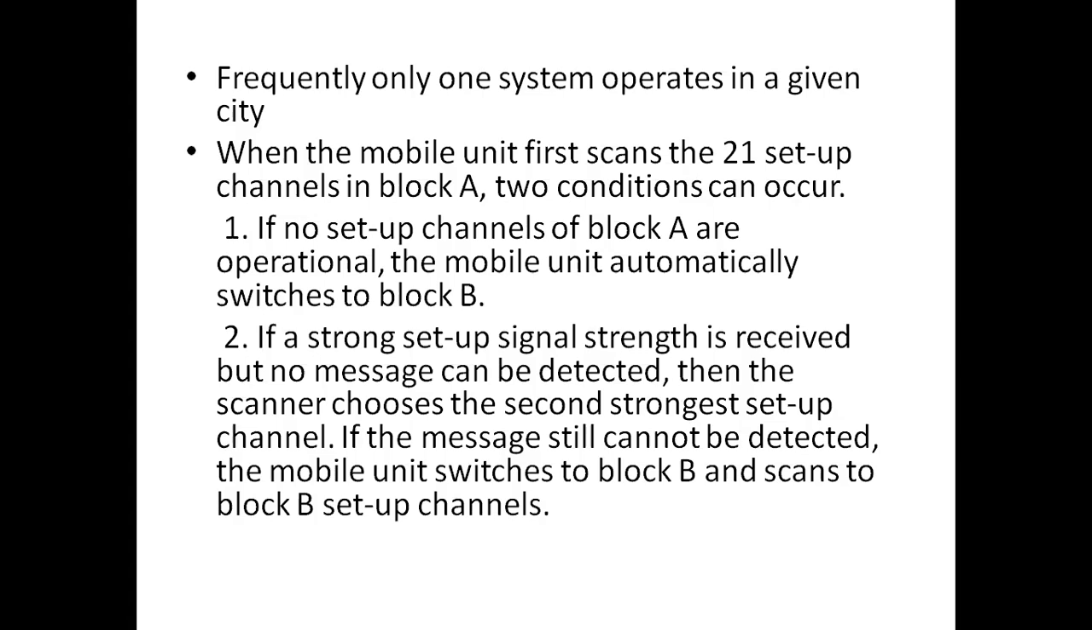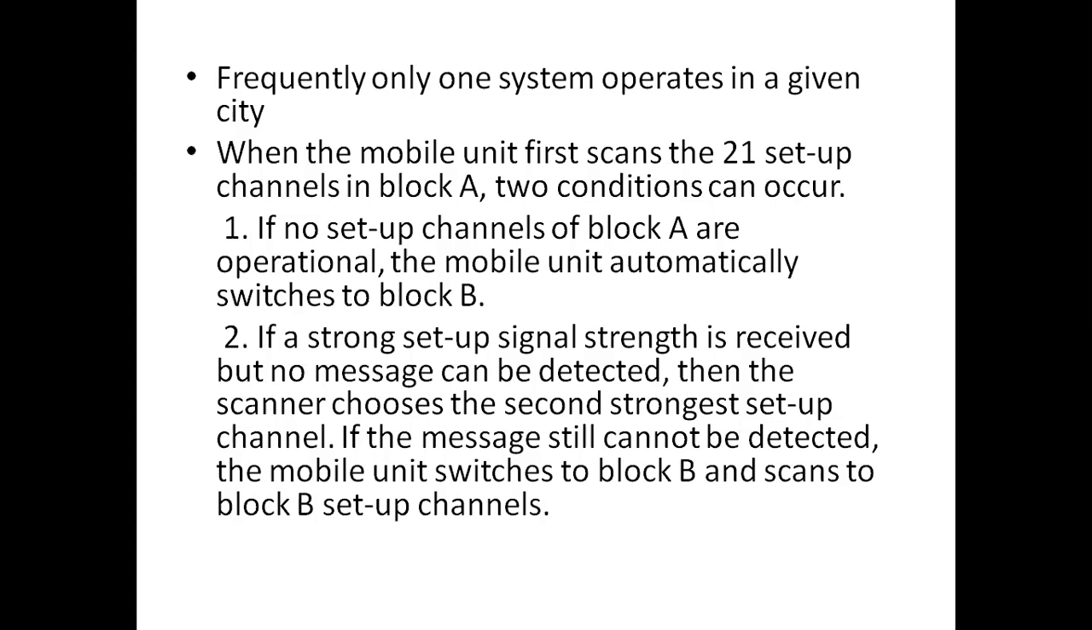It selects another, that means a second setup channel. If the message still cannot be detected in the second setup channel also, the message still is not detected from the cell site, then automatically the mobile unit switches to block B in order to scan 21 setup channels in the block B system. This is the second case. Okay. So here we have two cases.